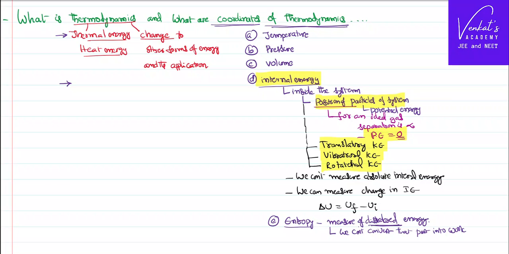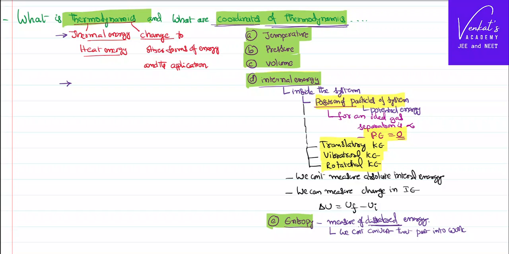But now I want to tell you that to study thermodynamics, we have basics like temperature, pressure, volume, internal energy, and entropy. These are the parameters called coordinates of thermodynamics, and we will be talking about these parameters again and again over time to study thermodynamics. So, thermodynamics is a branch of physics which talks about heat energy and its transmission to other forms of energies and its applications.